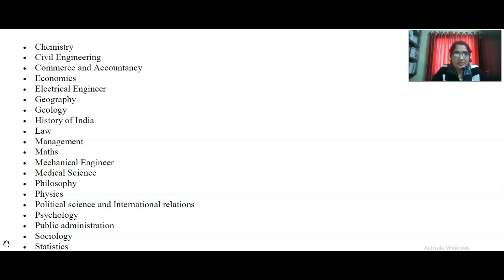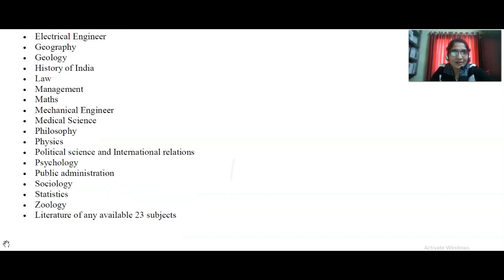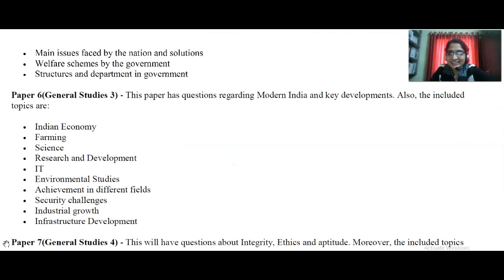Commerce and accountancy, economics, electrical engineering, geography, geology, history of India, law, management, maths, mechanical engineering, medical science, philosophy, political science and international relations, psychology, public administration, sociology and statistics. If I had the chance to write that, I would take history, my main subject.